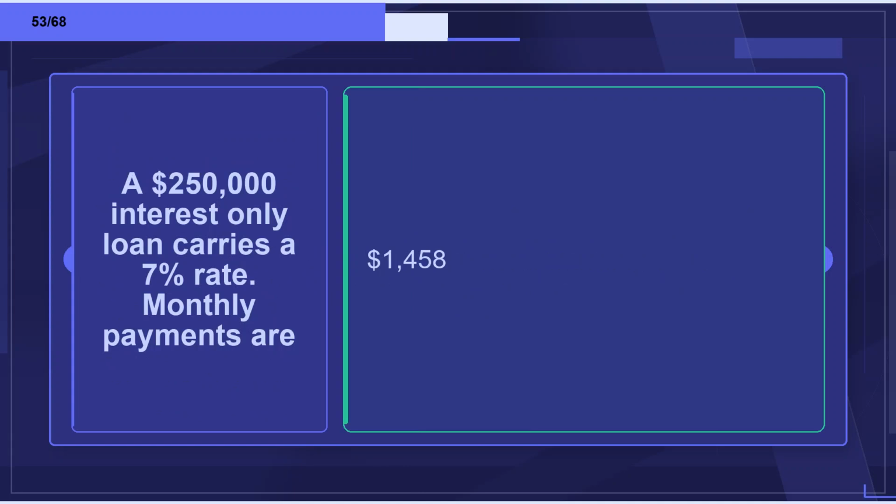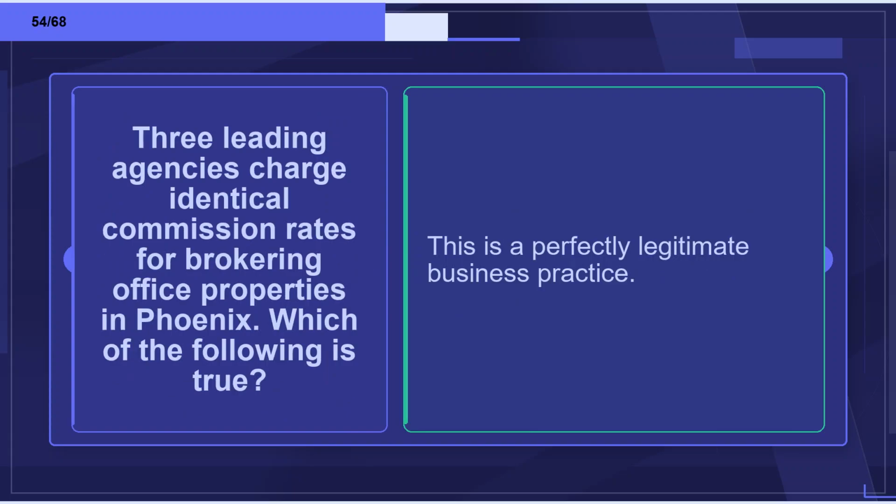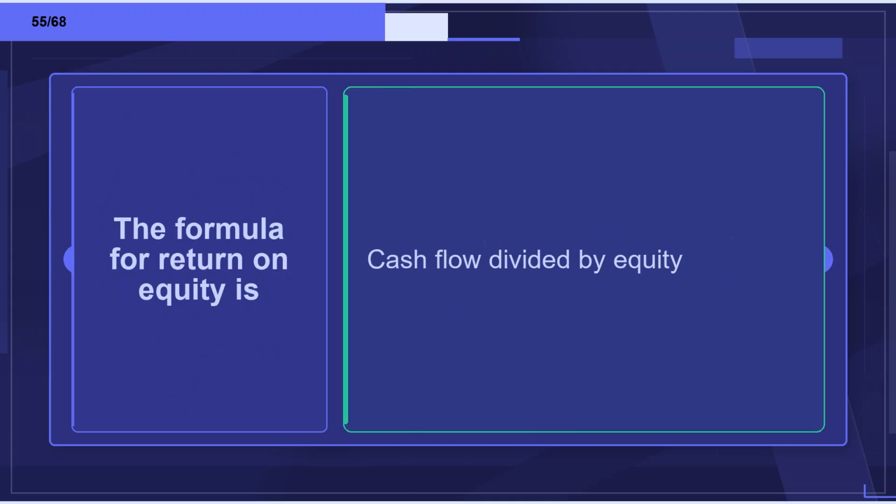Flashcard 53. Term: A $250,000 interest-only loan carries a 7% rate. Monthly payments are? Definition: $1,458. Flashcard 54. Term: Three leading agencies charge identical commission rates for brokering office properties in Phoenix. Which of the following is true? Definition: This is a perfectly legitimate business practice. Flashcard 55. Term: The formula for return on equity is? Definition: cash flow divided by equity.